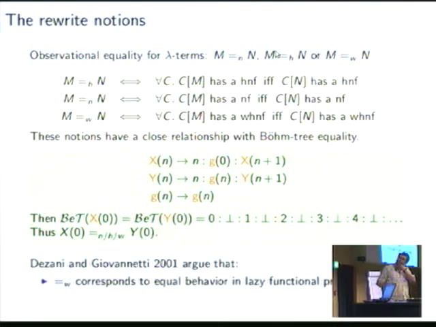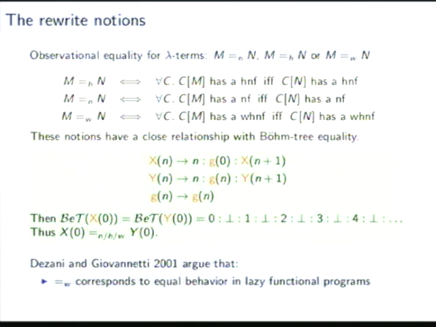The point is that they're especially interesting for functional programming because, as Dezani and Giovannetti argue, this notion with respect to weak head normal forms corresponds closely to having equal behavior in lazy functional programs. So if you want to know whether you can exchange one term for another in a functional program, then you should use this notion of equality with respect to the weak head normal forms.